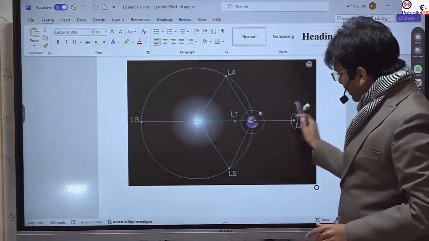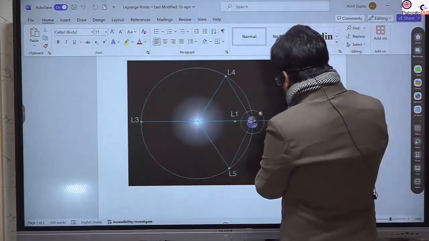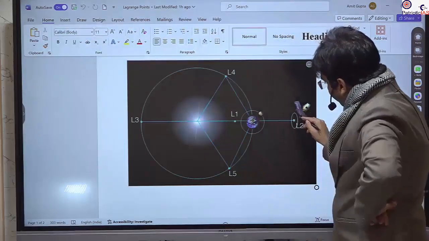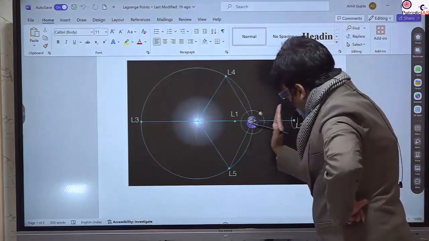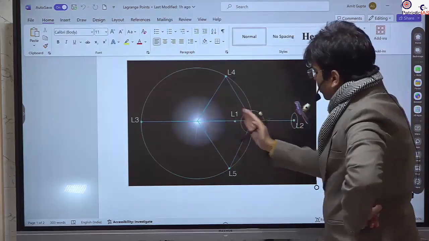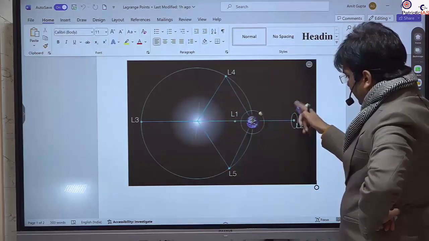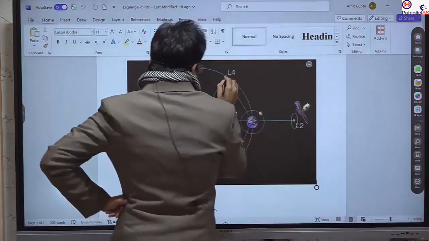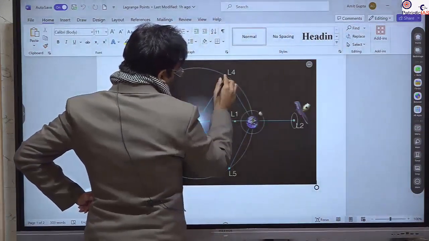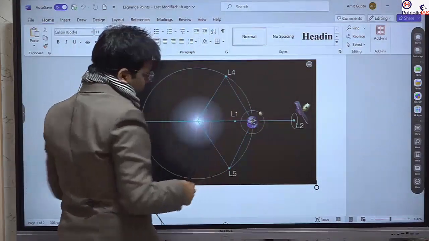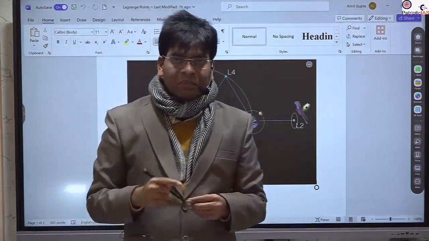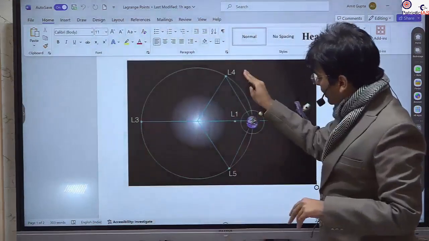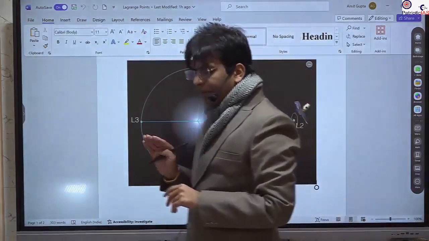They are stable, but there is a chance that the point will drift. The spacecraft or third body placed here could drift toward any one of these two bodies. So stability is not that high, but there is very little chance that if you put a third body, it will drift toward either of the two other large bodies. So L1, L2, L3 are meta-stable, less stable, but L4 and L5 are stable.